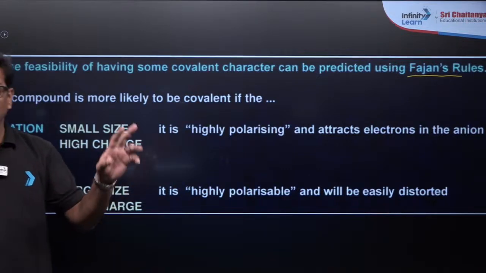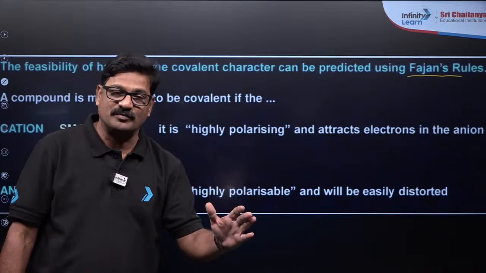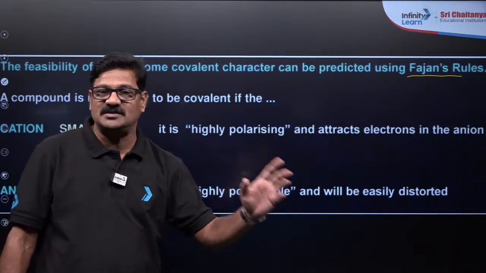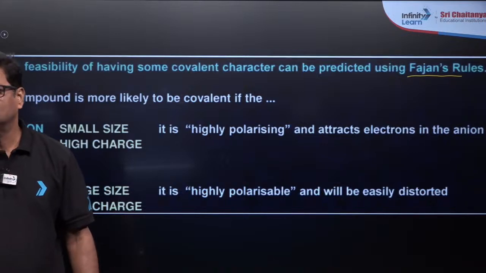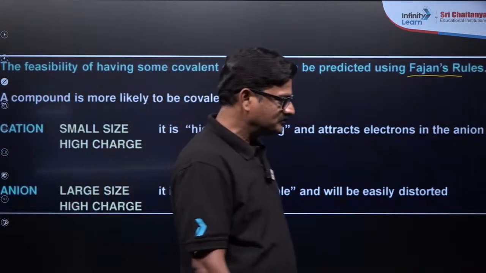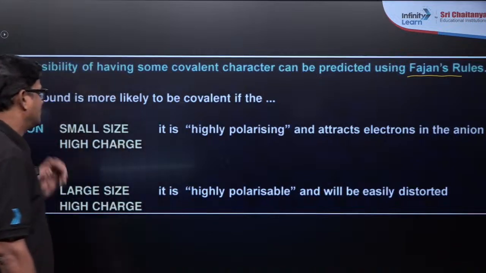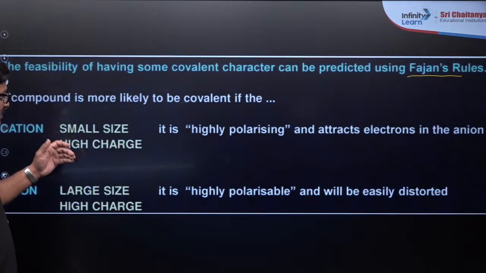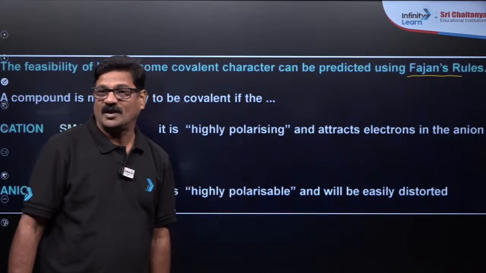Whenever charge comes up, it could be positive charge or negative charge; you can use this charge formula for both. Now we can see a small cation or one with high charge is highly polarizing and attracts electrons in the anion.